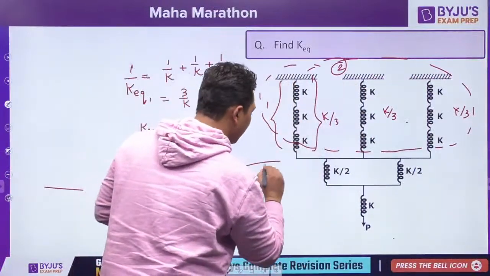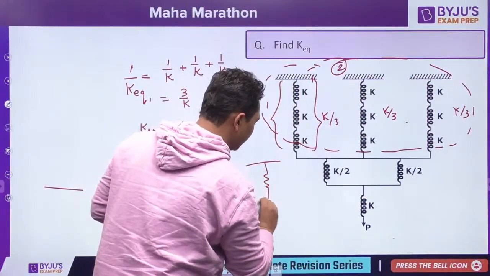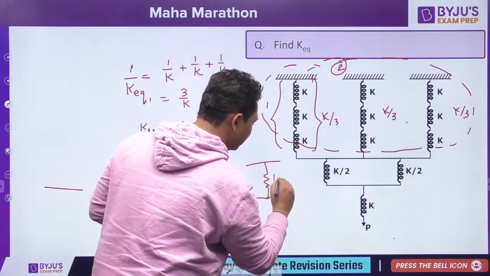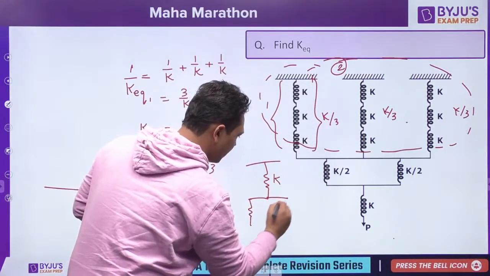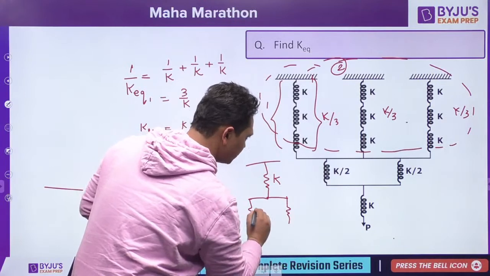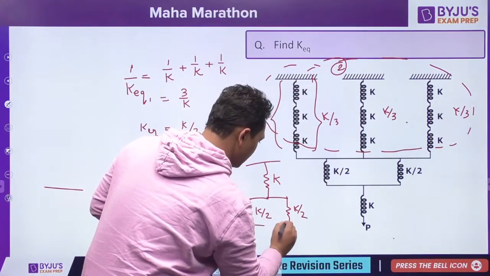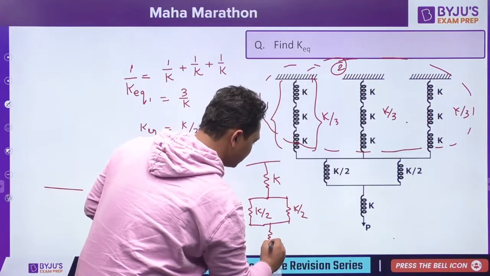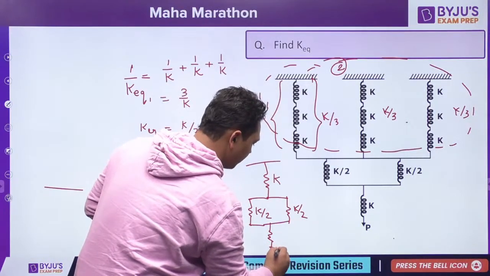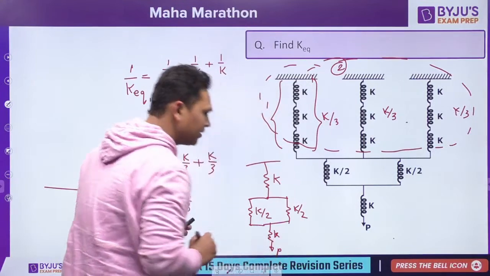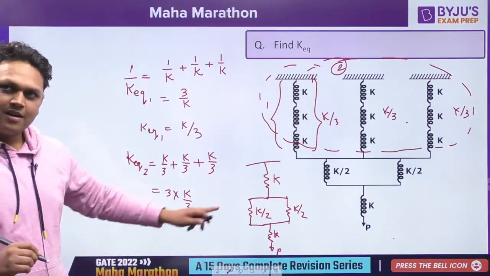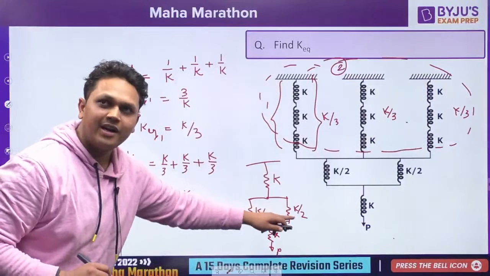K. Now what we are having is one spring like this whose stiffness is K, and a spring like this whose stiffness is K by 2 and K by 2, and another spring like this, a load is applied over here and the stiffness of this particular spring is K. So these two are again in parallel.